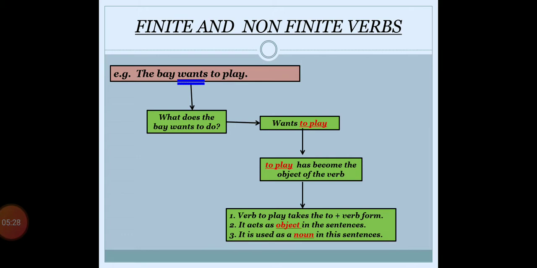So we came to know here that the verb to play takes the form to plus verb. Secondly, it acts as an object in the sentence, not as a verb. It is not playing the role of a verb. Remember. And thirdly, it is used as a noun in this sentence. We know that object is always a noun. And here in this sentence, to play is acting as a noun and as an object. Our verb is wants. To play is also a verb, but it has not changed its form.